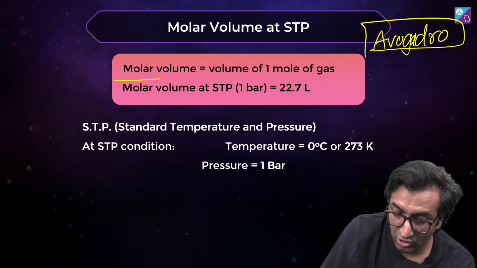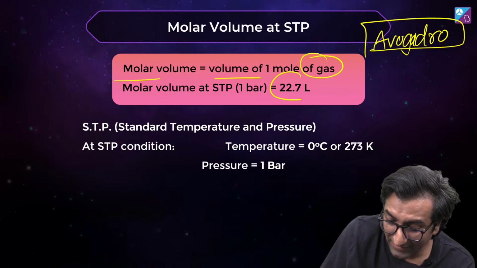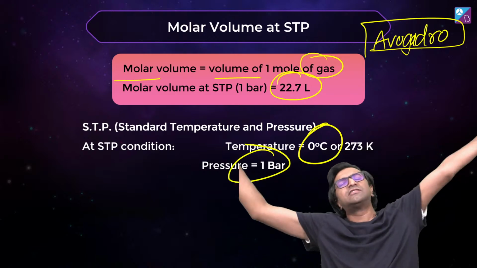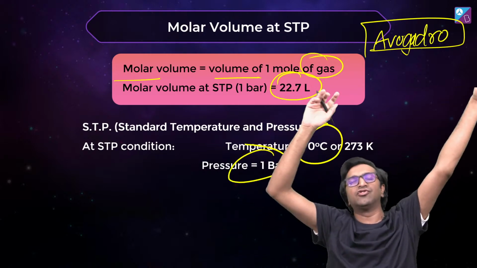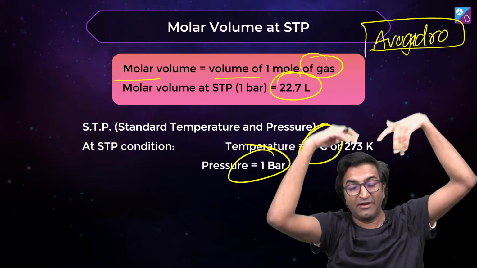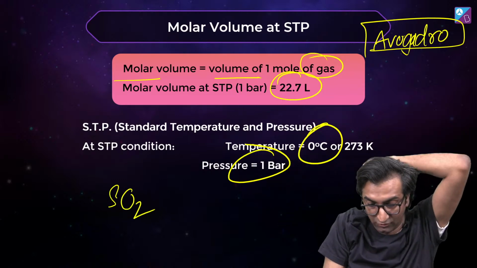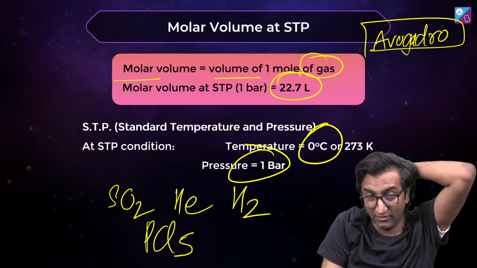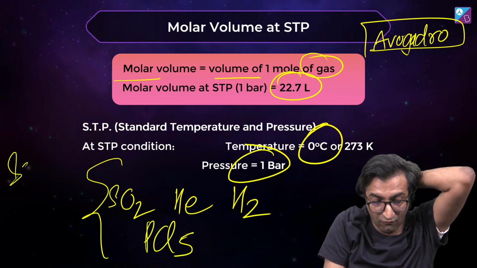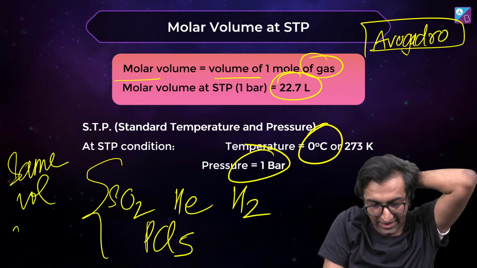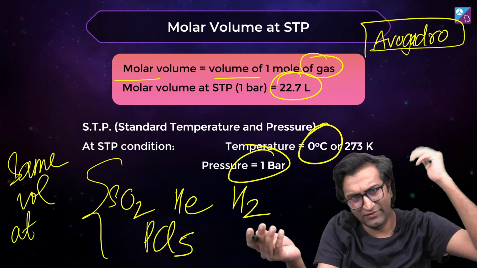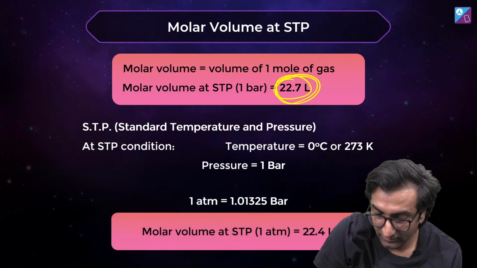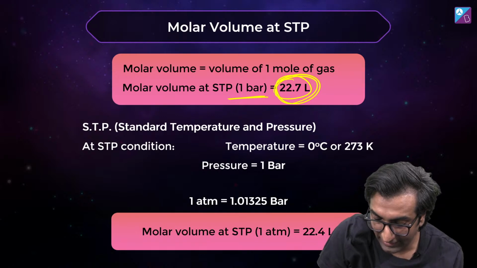So anyway, molar volume is the volume of 1 mole of a gas, and it's always constant at this temperature. This is mind blowing. It doesn't matter which gas you take. Helium, hydrogen, anything, monatomic, diatomic, triatomic. You take SO2, triatomic, you take He, you take H2, you take PCl5, that's also a gas. All of them have the same volume at a fixed temperature. That's crazy. 22.7 liter is the volume at 1 bar and 0 degrees Celsius.